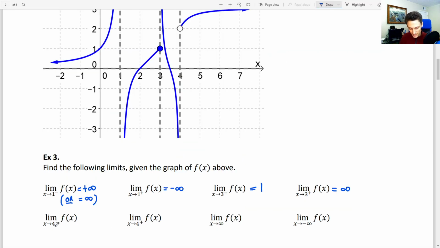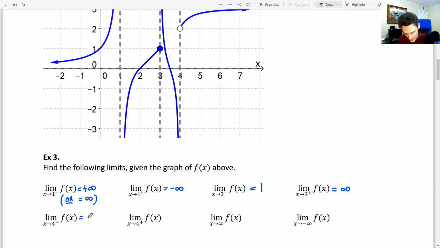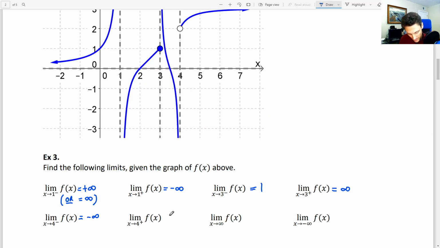All right, well, let's take a look at 4. So as x approaches 4, now 4 is what we're going to approach. So as x approaches 4 from the left, the y values are falling down to negative infinity. So we're going to write negative infinity. And then as x approaches 4 from the right, what do we have here? If you said 2, that would be correct. That's like one of our examples in example 2.